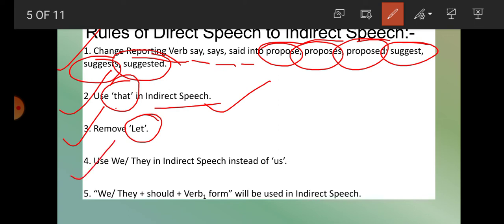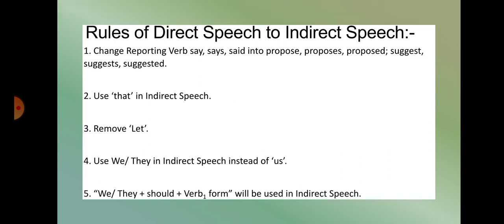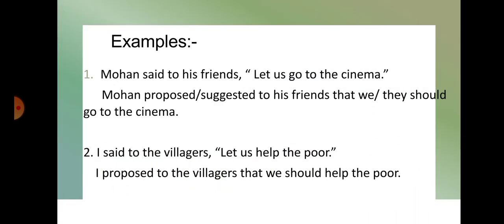There is no use of let in indirect speech. Number 4, use we or they in indirect speech instead of us. Number 5, we or they should plus V1, the verb's first form. This is the structure of the sentence after that in indirect speech. So follow all these rules. Come on, with the help of examples, let it be clear.